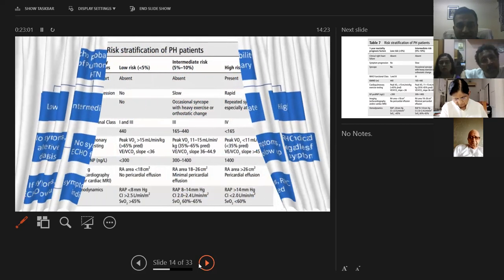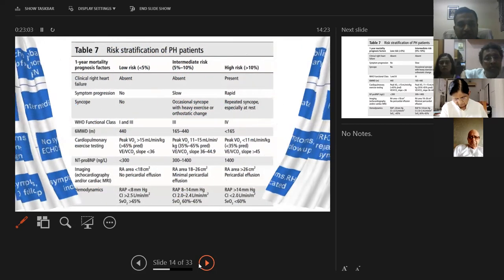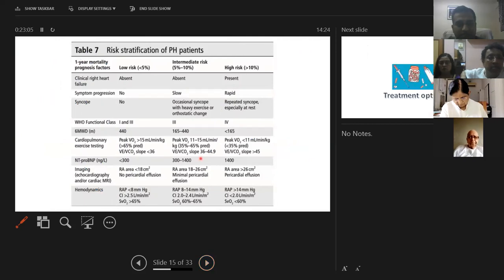So the risk stratification of pulmonary hypertension, as we see, is based on multiple things. There are clinical criteria, signs of right heart failure, progression of symptoms, syncope, the functional class, 6-minute walk test distance, cardiopulmonary exercise testing, NT-proBNP level, echocardiographic findings, which we have discussed, and hemodynamics based on right heart catheterization.